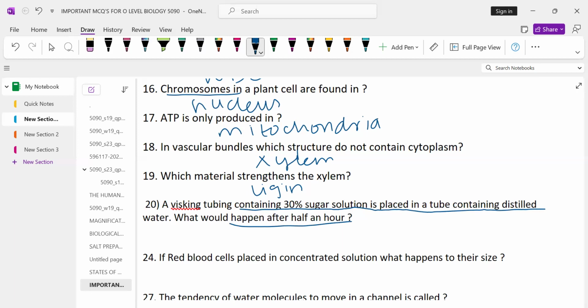After half an hour, the distilled water which has no solute moves into the visking tube, because the visking tube has 30% sugar and 70% water. However, the distilled water has 100% water. So the solution present in the visking tube is hypertonic. And remember one thing, that hypertonic always attracts water. So this distilled water will move into the visking tube after half an hour.